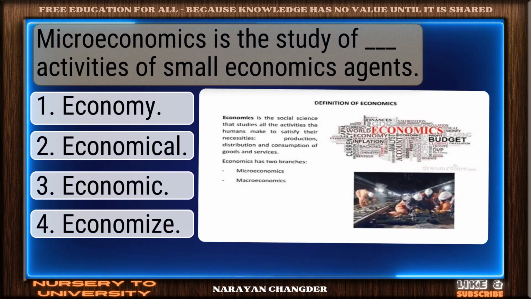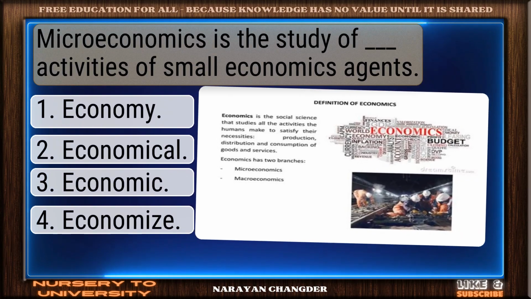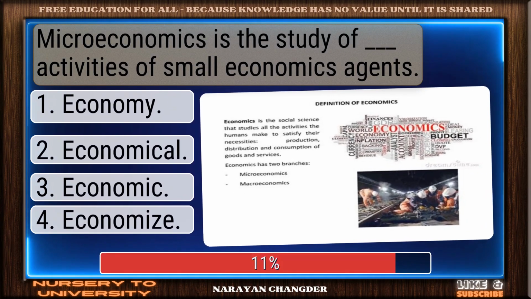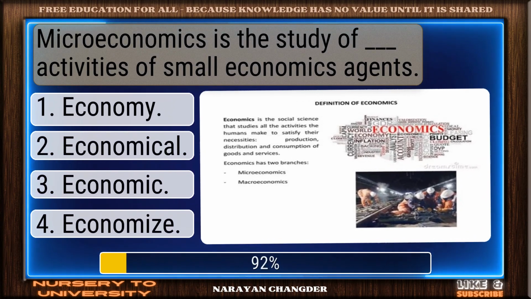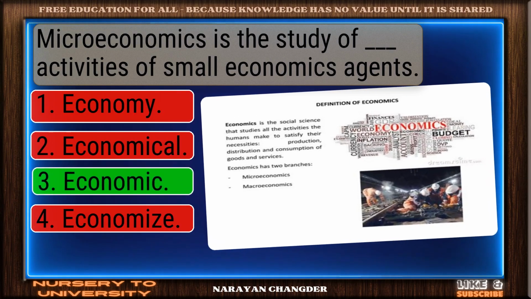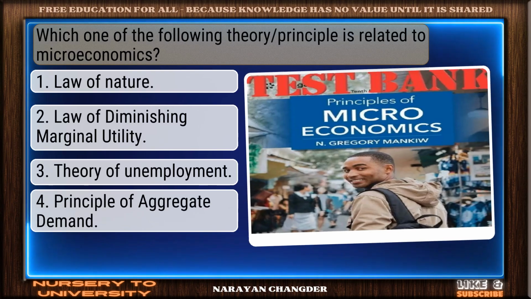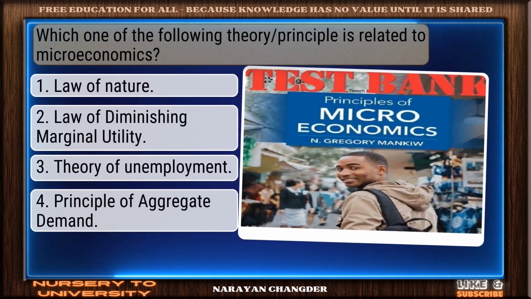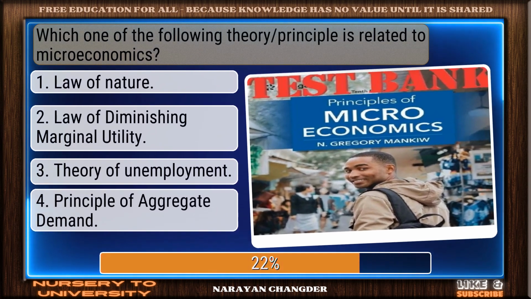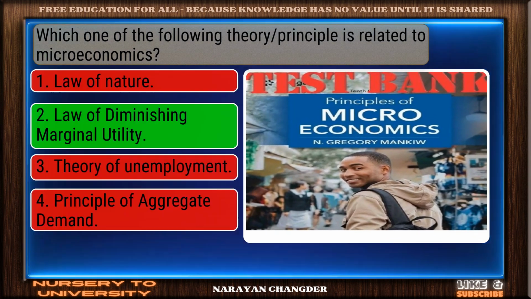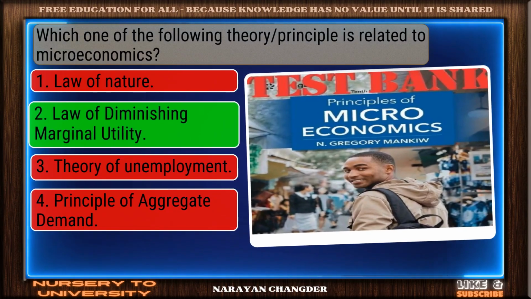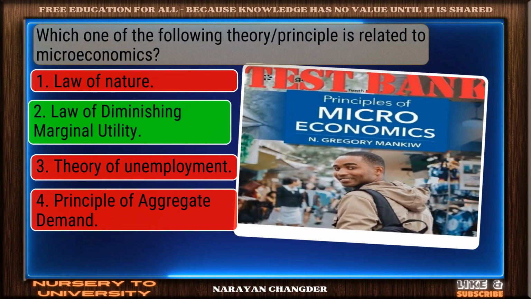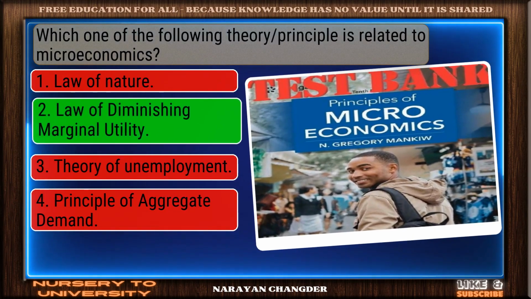Microeconomics is the study of dash activities of small economic agents. Well done. Economics is the right choice. Which one of the following theoretical principles is related to microeconomics? Solid response. Law of diminishing marginal utility is a valid choice.